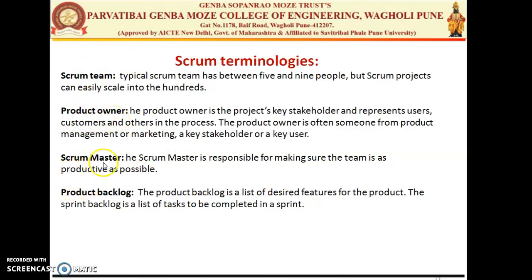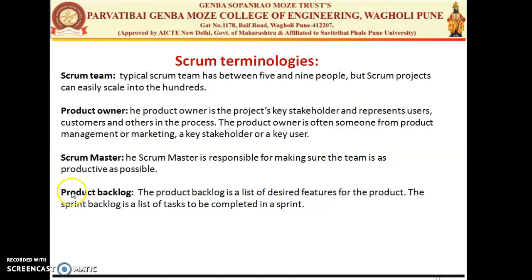Third one is the Scrum Master. He is the person who is responsible for that particular methodology, the Scrum methodology. The Scrum Master is responsible for making sure that the team is as productive as possible. So for that particular team, a Scrum Master is allocated to take charge of the Scrum process. Now the product backlog.